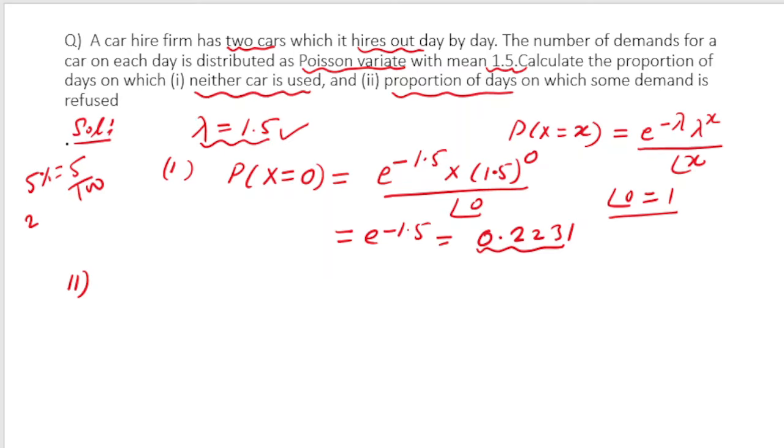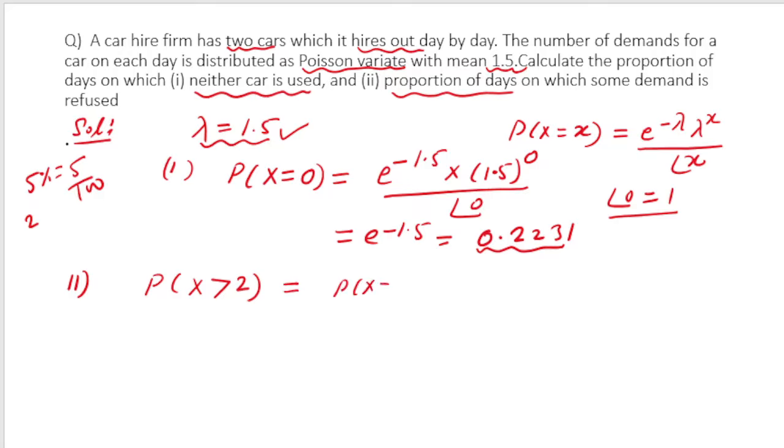So when they are asking the proportion of days on which some demand is refused, I hope you understand very clearly that the demand may be for any number of cars. There may be a rally of some political leader, so there may be huge demand. There may be some marriage function, and there may be huge demand. So demand can be refused. In this situation we are going to calculate the probability that the number of demands x is greater than 2, and x greater than 2 may be anything.